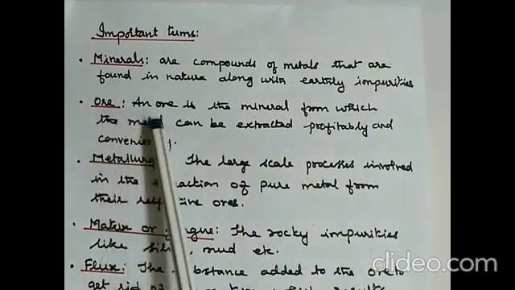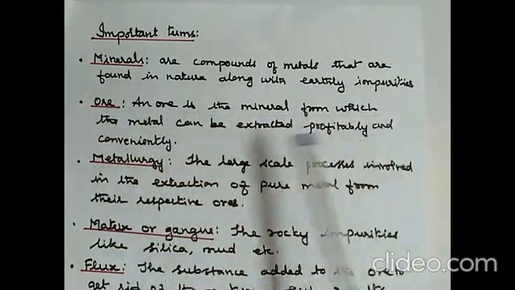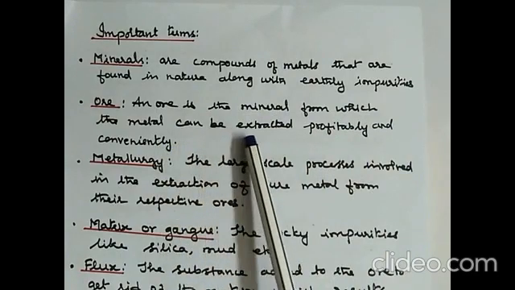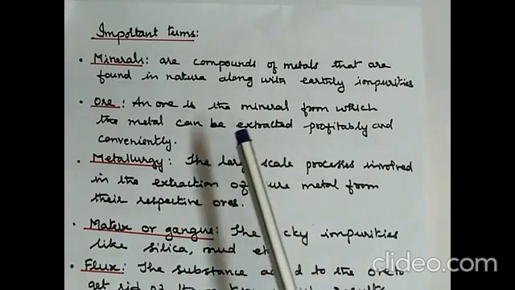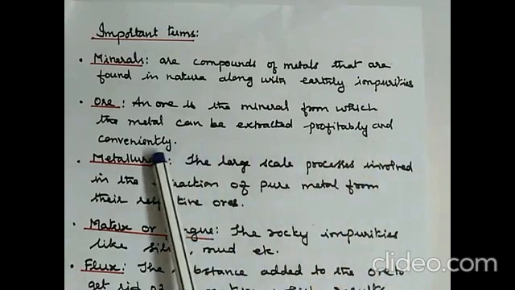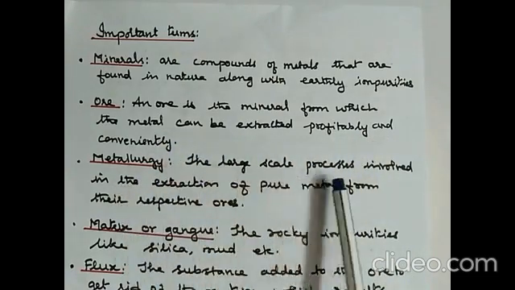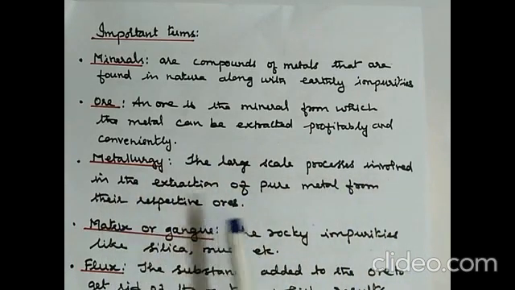Then ore. An ore is a mineral from which the metal can be extracted profitably and conveniently. So an ore should have enough metal which can be extracted. Then metallurgy: the large scale process involved in the extraction of pure metal from the respective ores.